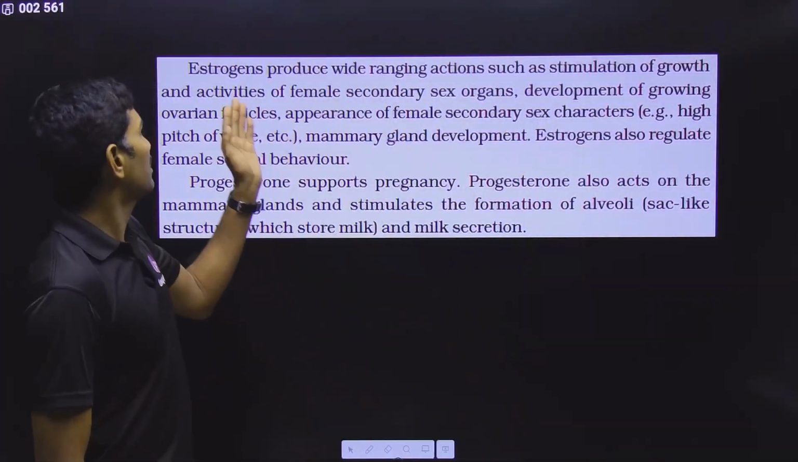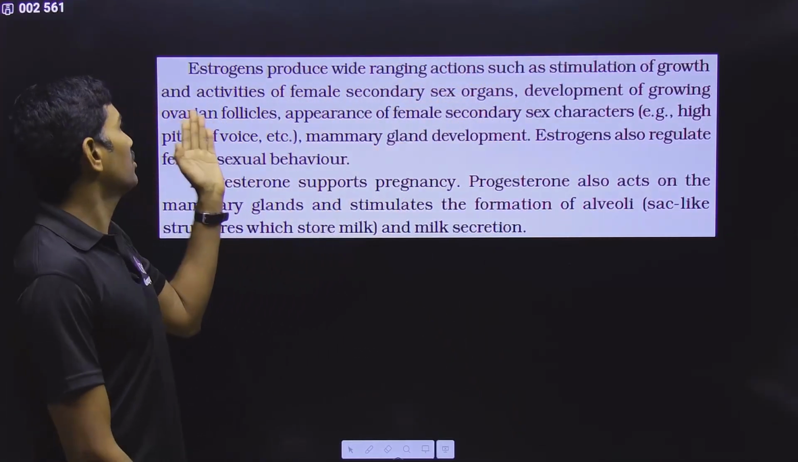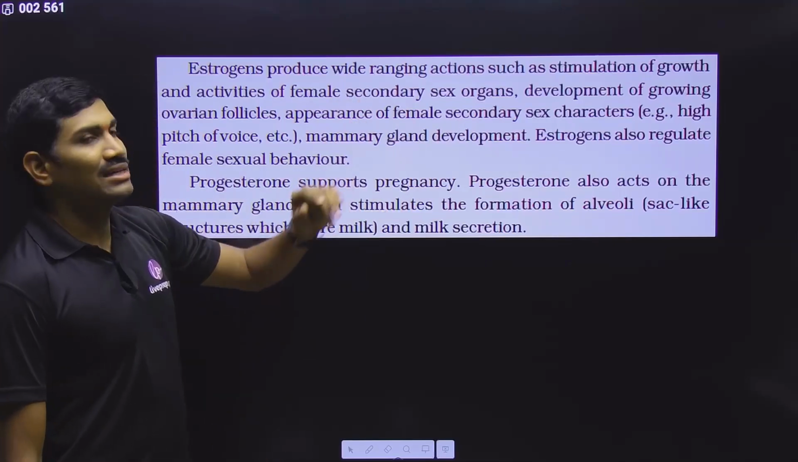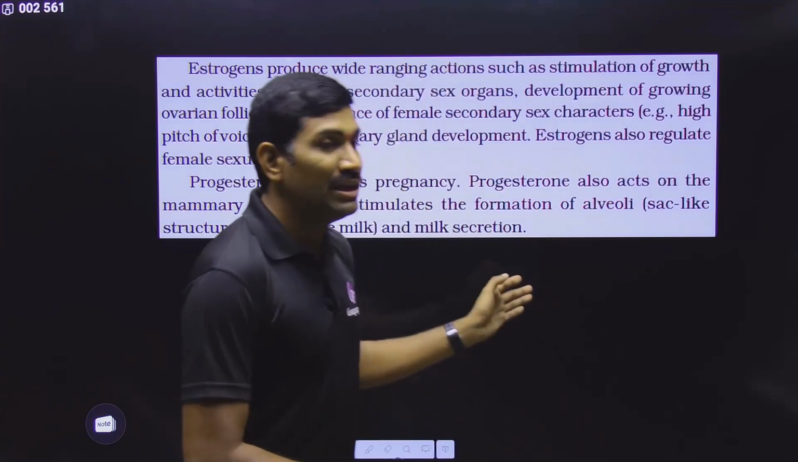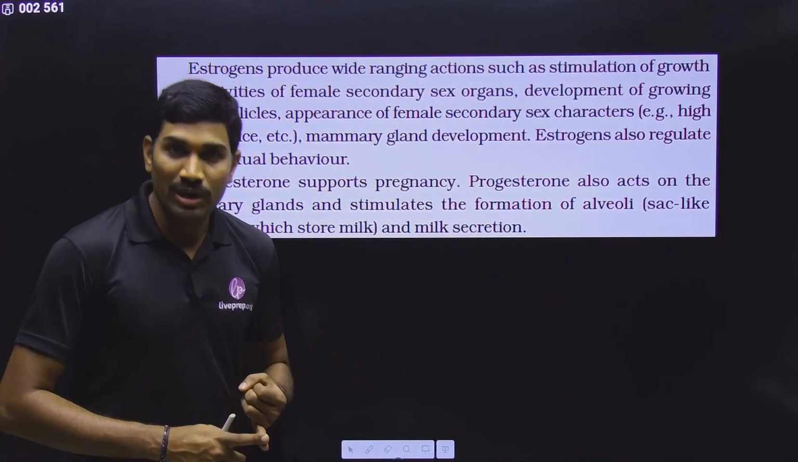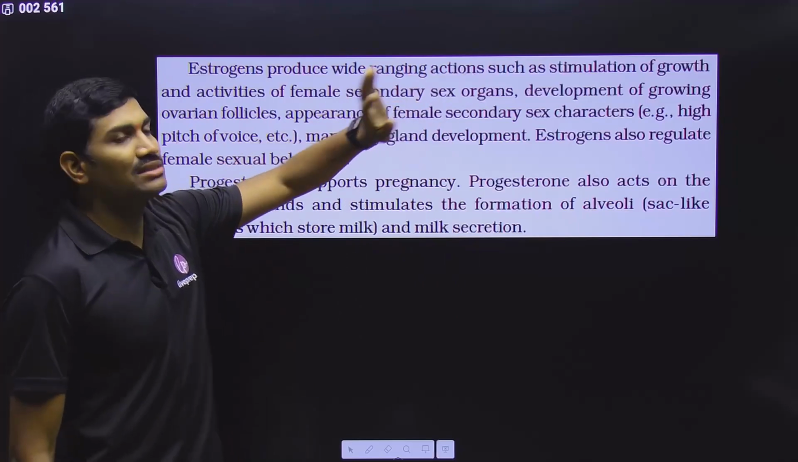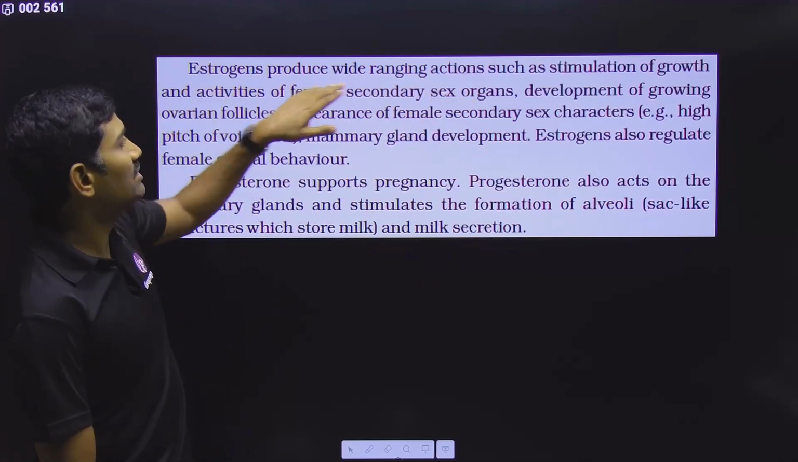Now come to the next paragraph. Estrogens produce wide-ranging actions such as stimulating the growth and activities of female secondary sex organs. Female primary sex organs are the ovaries. And the remaining things like fallopian tube, also called oviduct, uterus, cervix, vagina, all these things come under secondary sex organs. So their development will be under the control of these estrogens.